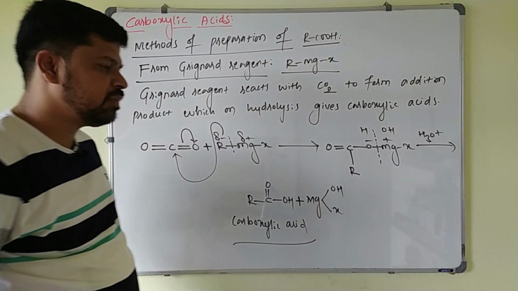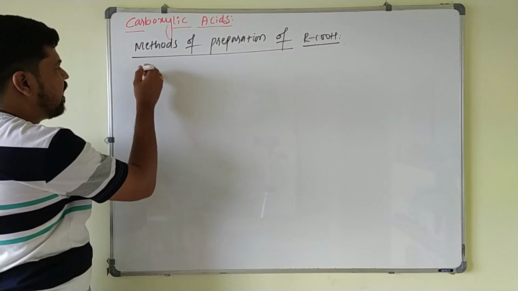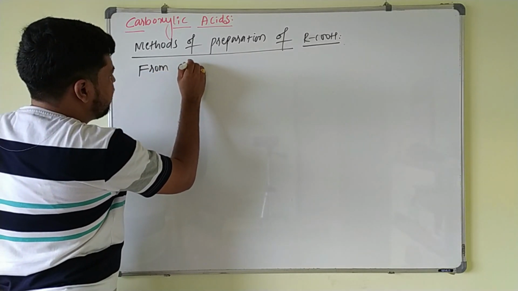So the next method is from acid chlorides and anhydrides.